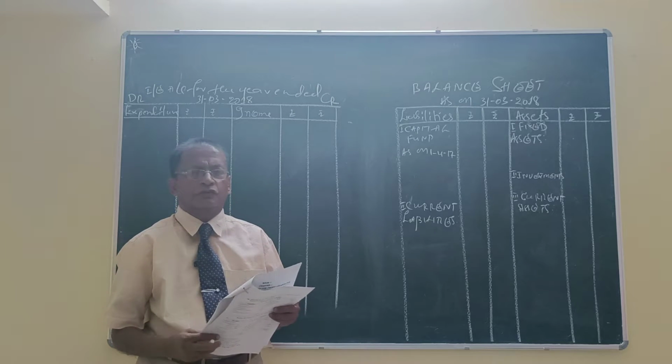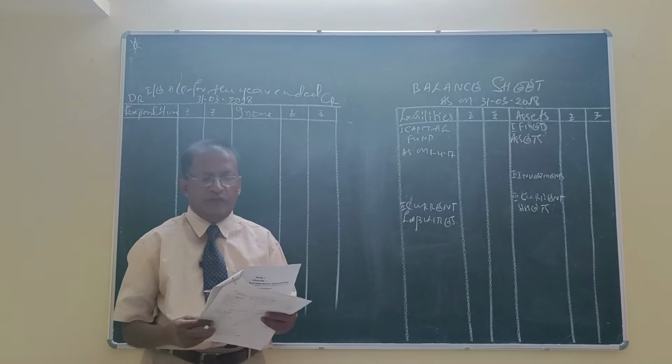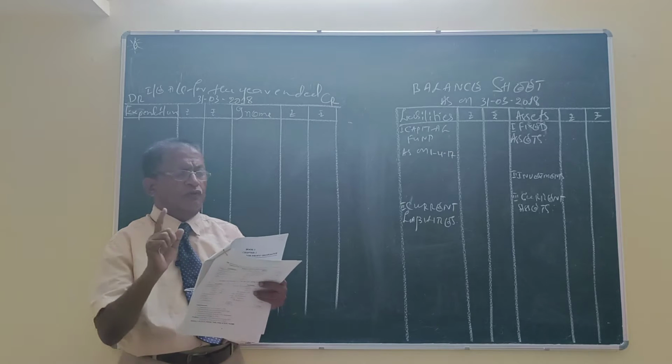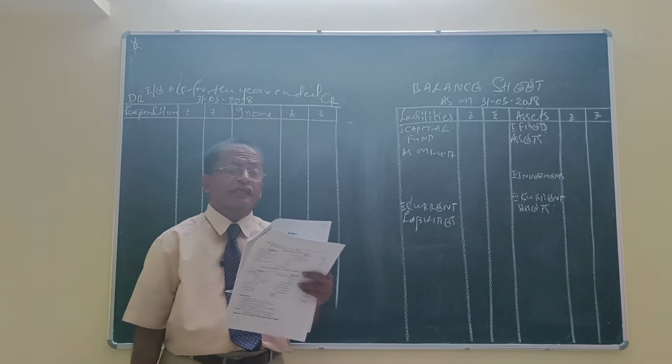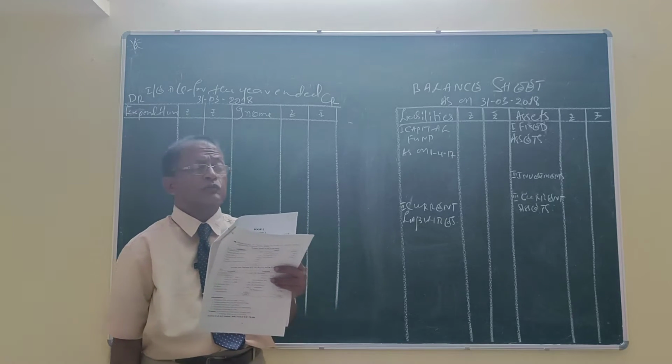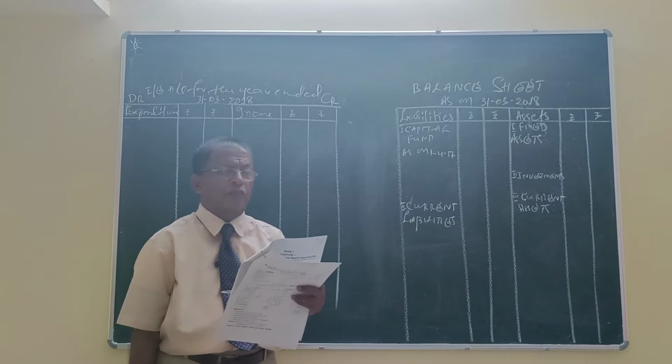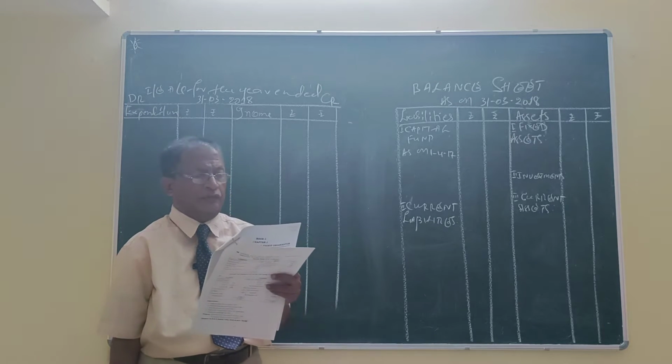Let us continue with a few problem solutions. First, let me read it. Following are the balance sheet and receipts and payments account of Malnad Sports Club, Chikmagalur. Balance sheet as on 31/3/2017.